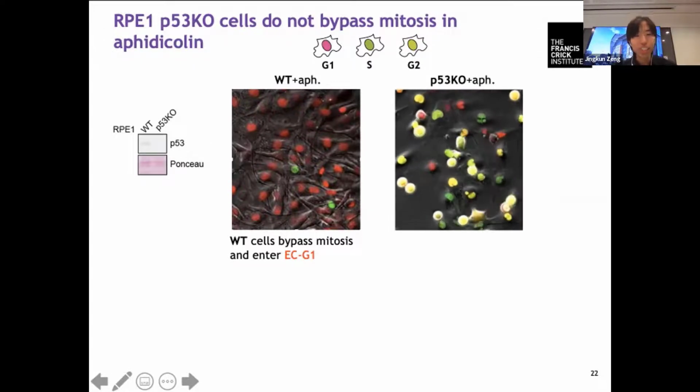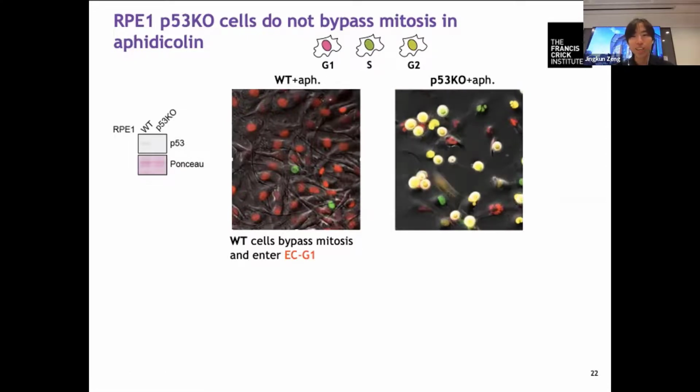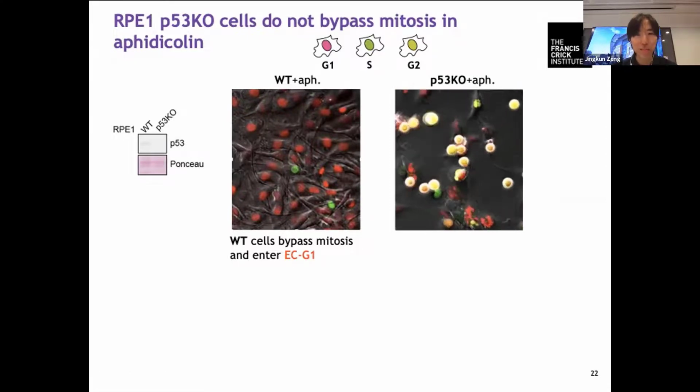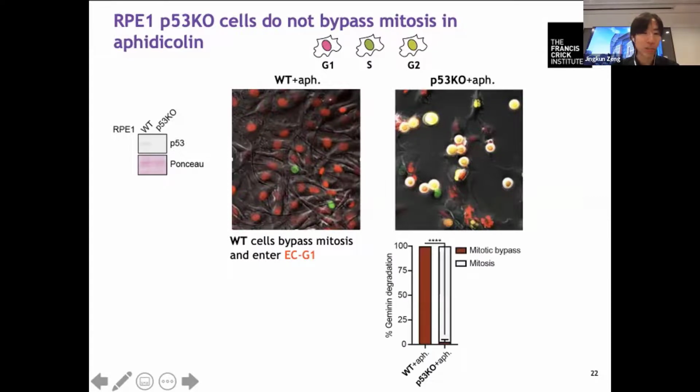Very surprisingly, the knockout cells behaved very differently from the wild-type cells. You can see they still go into mitosis, as the cells have rounded up. And this quantification shows that mitotic bypass is not happening in these p53 knockout cells.